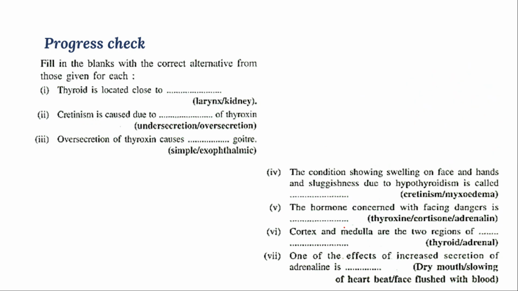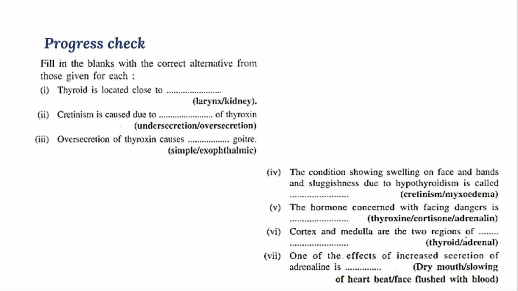The next question: one of the effects of increased secretion of adrenaline is, you can say, the effect or symptoms here. Because of increased secretion of adrenaline, the face is flushed with blood. Dry mouth is not the symptom; dry mouth is a symptom of insulin deficiency, diabetes. Slowing heartbeat is a symptom of less secretion of thyroxine.